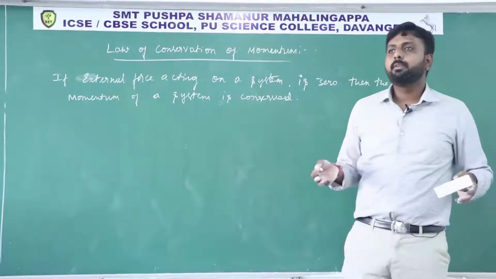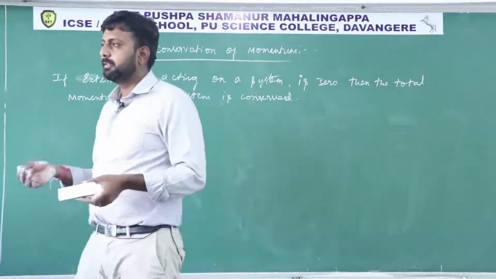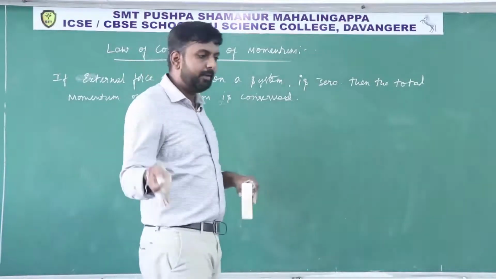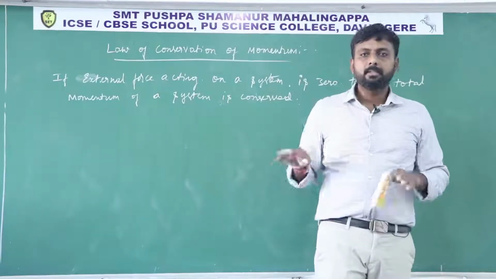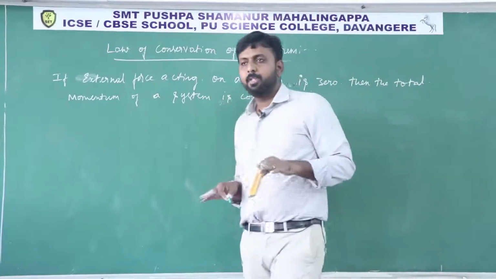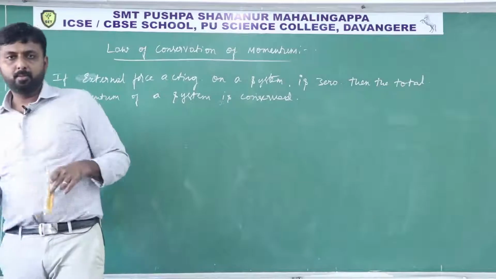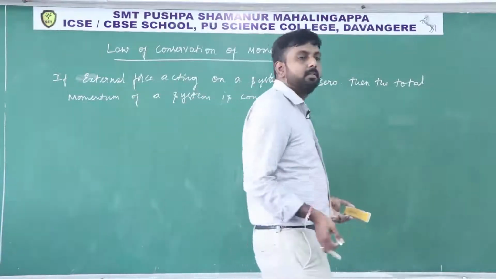System, how can we consider a system? For example, passengers inside the bus including a driver, so 40 passengers plus one driver, we can consider that is one system. And 4 persons on a boat, that boat and 4 persons, we can consider that is our system.